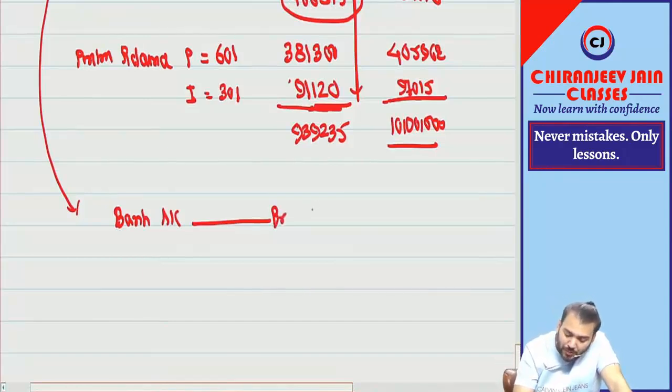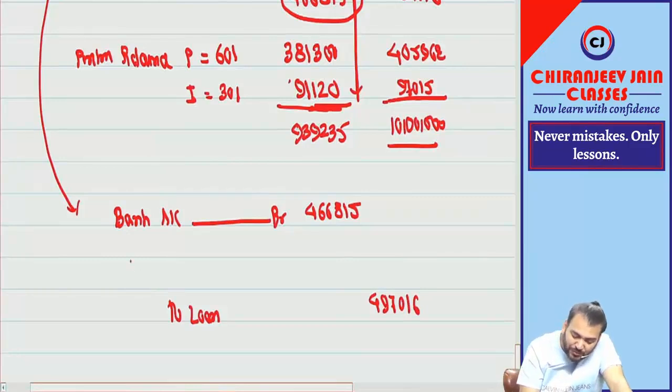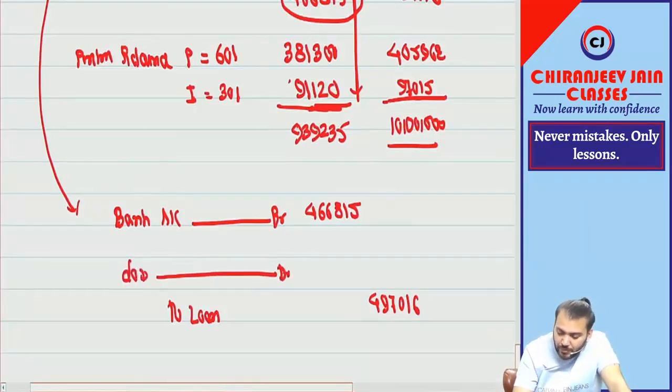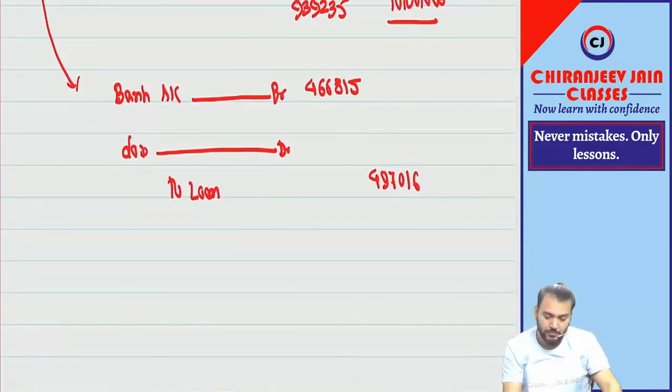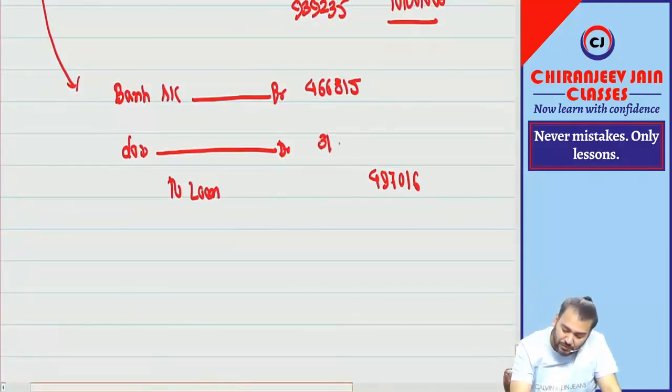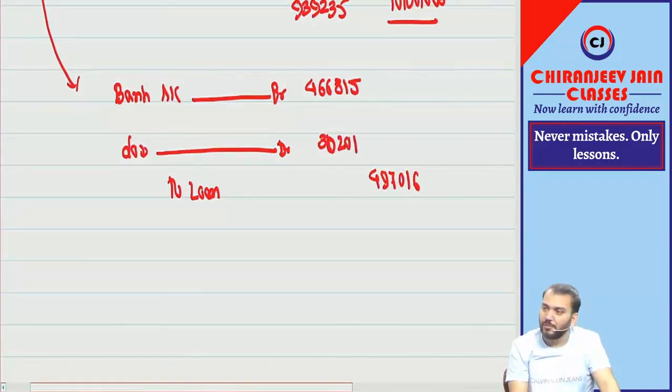Correct. Now bank account debit how much? 4,66,000. And how much de-recognize? How much loan de-recognize? 4,97,016. How much difference? Difference will be loss. Loss how much? 31,000. Are you able to understand what I am doing?